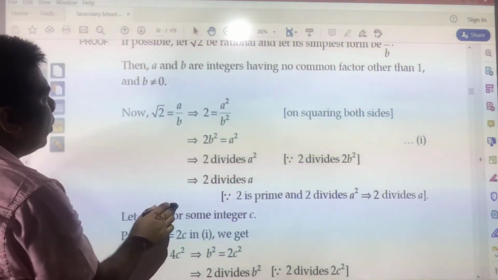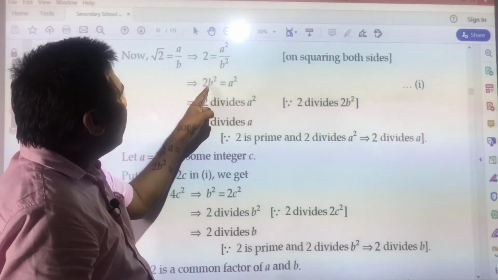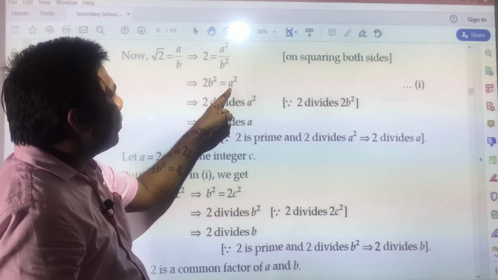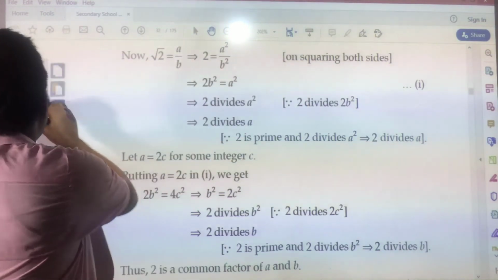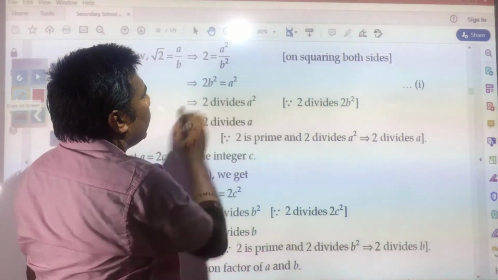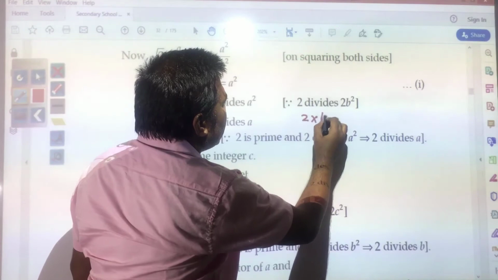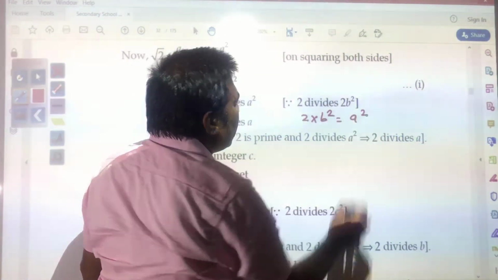Now, 2 into B square is equal to A square. Here you see, again you need to understand: 2B square is equal to A square, it means 2 into B square is equal to A square.